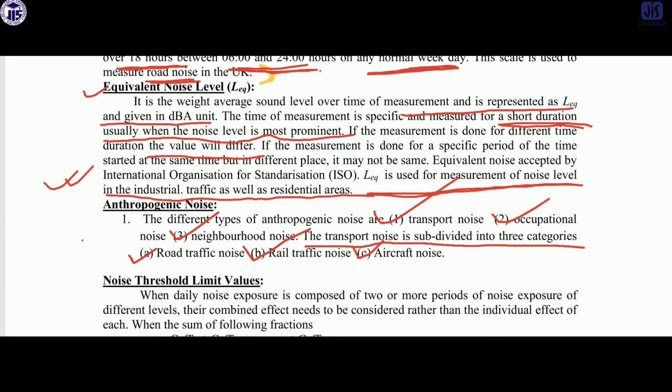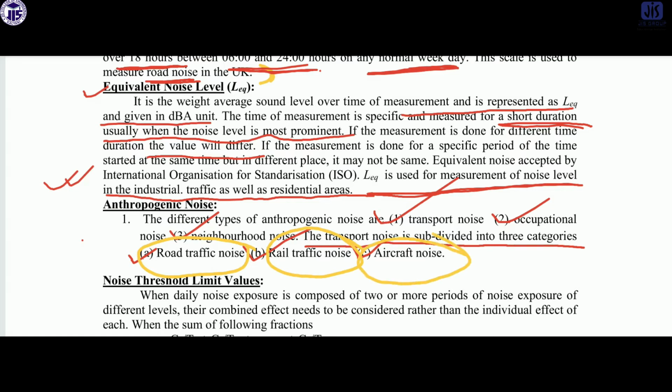So in case of anthropogenic noise, there are mainly three types. First one is transport, second one is occupational, and third one is neighborhood. And again the transport noise is classified into road traffic, rail traffic and aircraft noise.